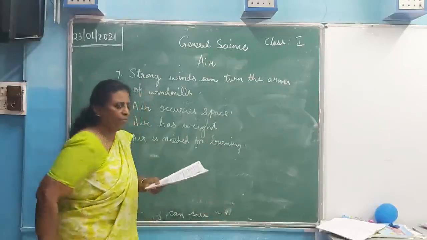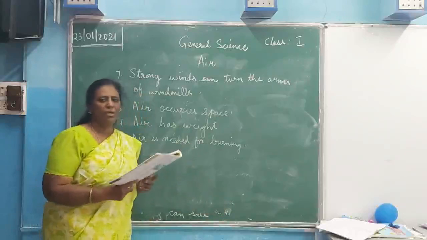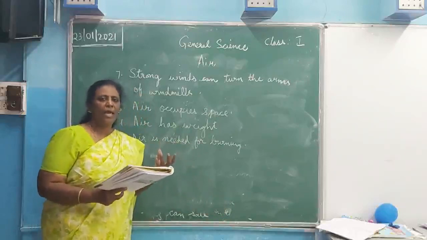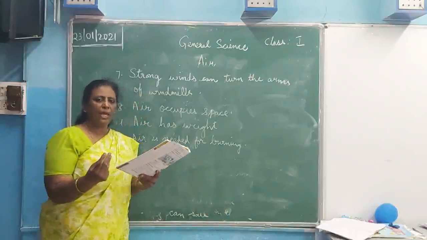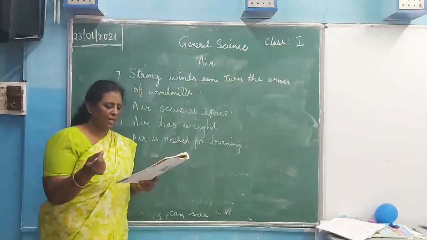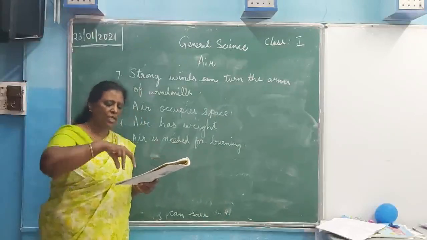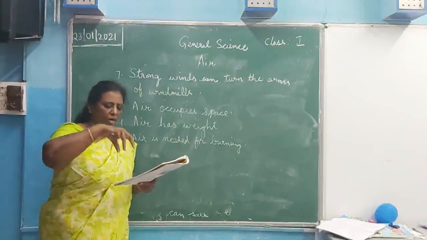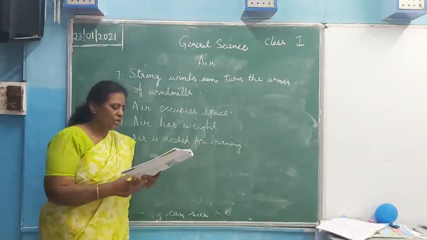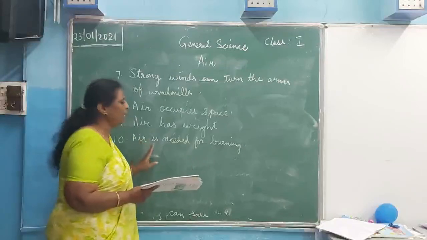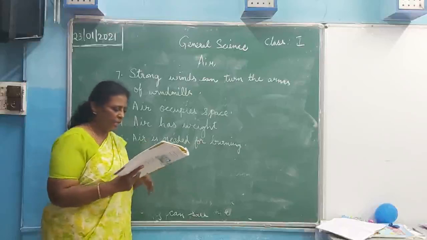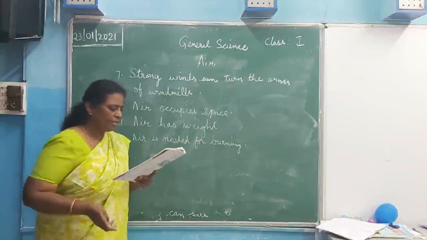Air is needed for burning. How can we show this? We can light a candle and keep it for some time. The candle burns. But when you cover the candle with a glass, what happens? The flame goes out. In this way, it shows that air is required for burning. Did you understand, children?